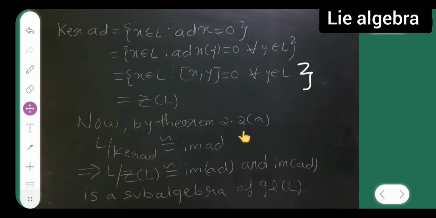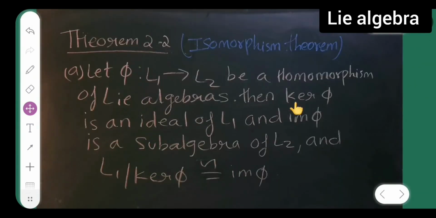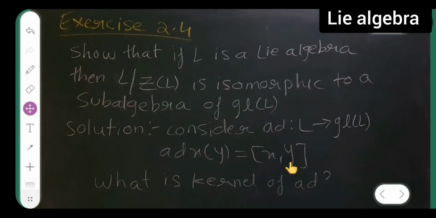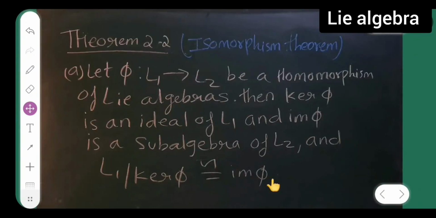Now by Theorem 2.2a, meaning which one is it? This one, right? This is the theorem we are using. So now L upon kernel of ad is isomorphic to image of ad. In that theorem we used phi, because it was a homomorphism of Lie algebras and the kernel of phi was given.